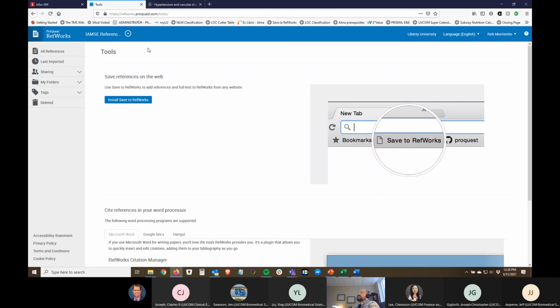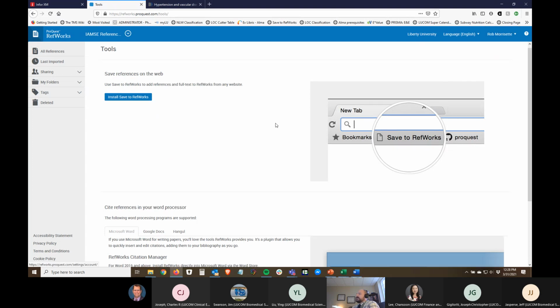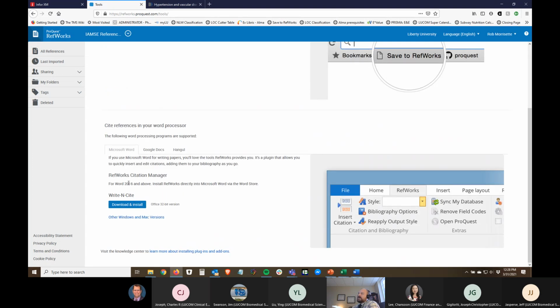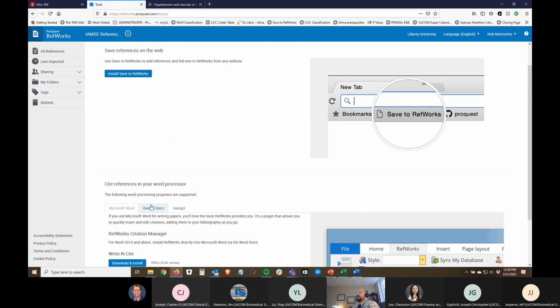Underneath cite your references in your word processor, we're using the RefWorks Citation Manager in Word 365. If you're still using Office 2016 or Word 2016 legacy version, you can download and install another add-in. It's called Write and Cite, and it works a little bit differently. I wasn't going to talk about that today because it's an older version. I guess technically it's still supported, but they're doing away with this.